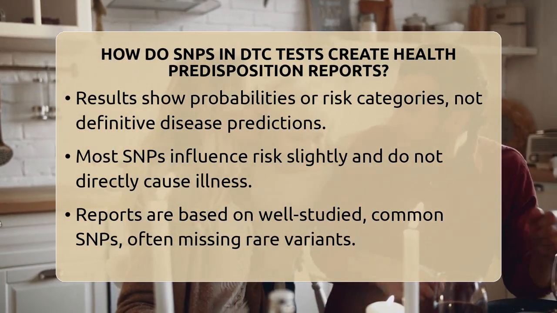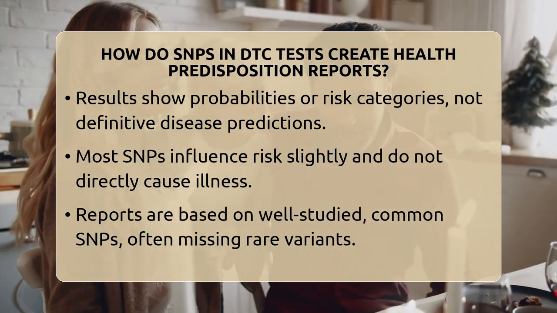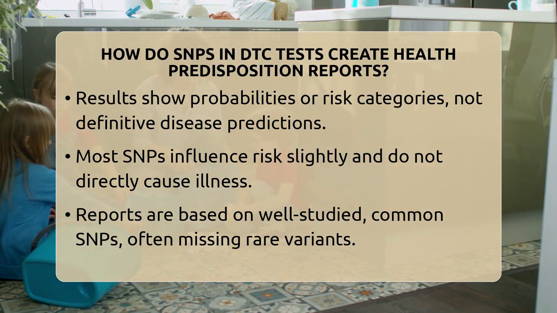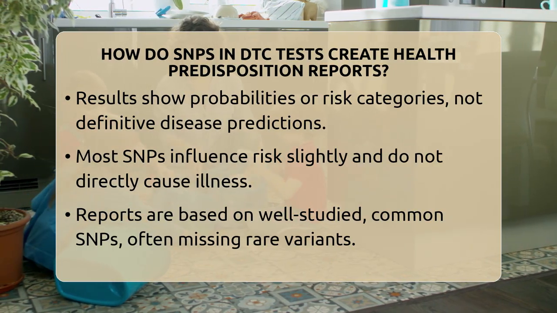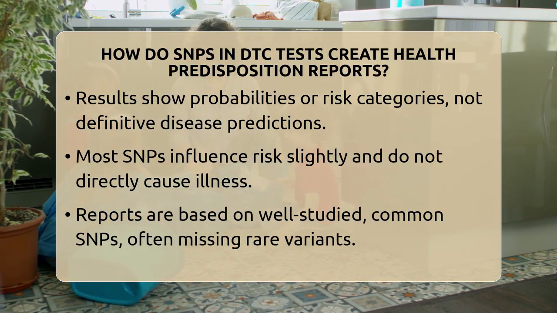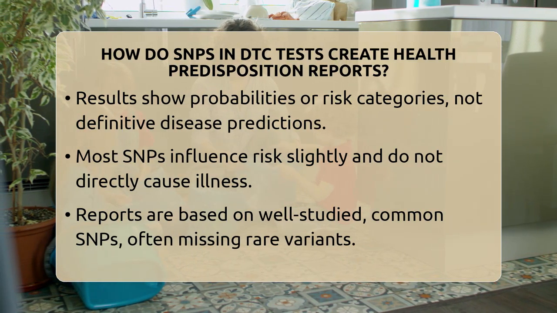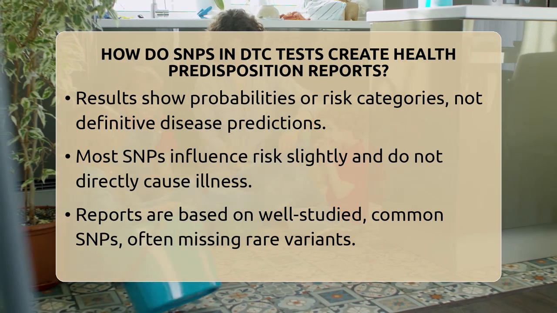It is important to remember that most SNPs do not directly cause illness. Instead, they suggest a small increase or decrease in risk. The reports are based on statistical probabilities, not certainties. They only include SNPs that scientists have studied well and are common in the population. Rare genetic changes that might have a bigger impact are often missed or not reported.